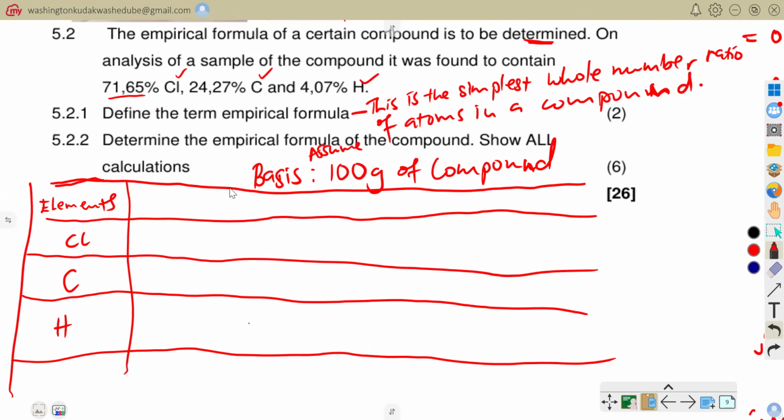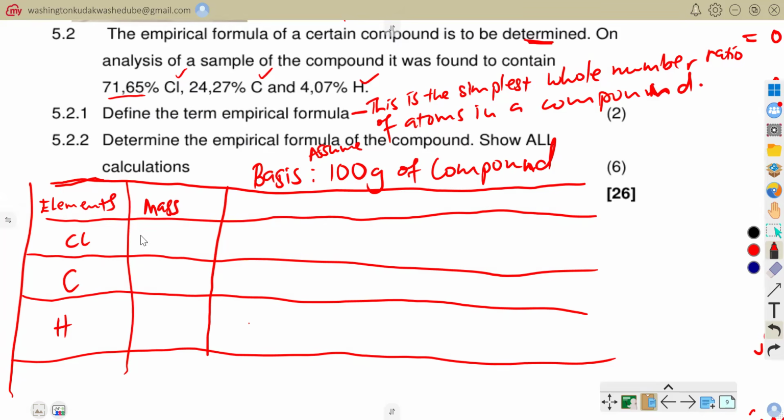And then I need to determine the mass of each, the mass composition of each in our compound. So if I've got a percentage composition of chlorine in my compound, I can calculate its mass composition, to say what is 71.6% of this compound that is having 100 grams equal to.